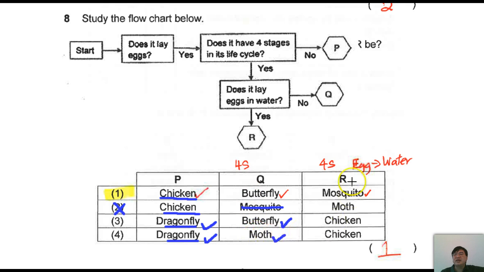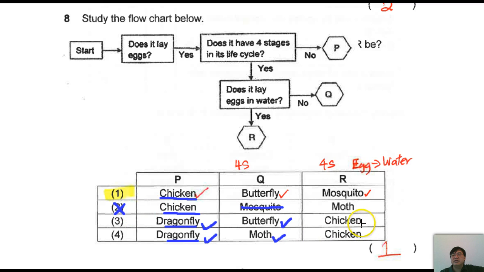Let us take a look at the last one. Mosquito, does it have 4 stages for R over here? 4 stages, yes, it has 4 stages, correct. Moth, 4 stages. We don't even have to look at moth. You know why? Because this is wrong. Even though this is correct, it doesn't matter. The whole answer here is wrong.